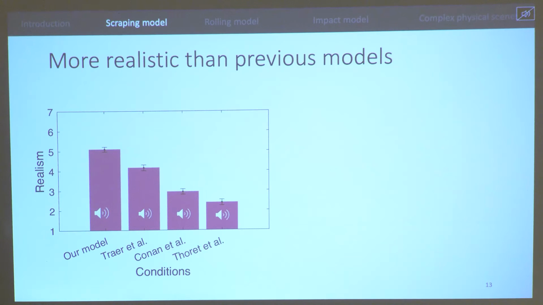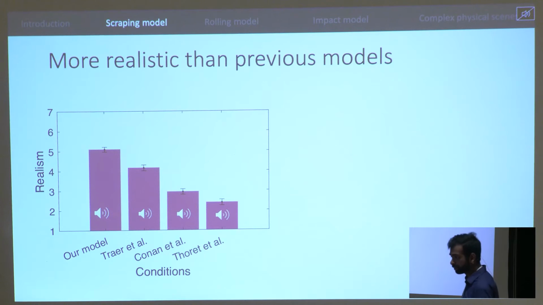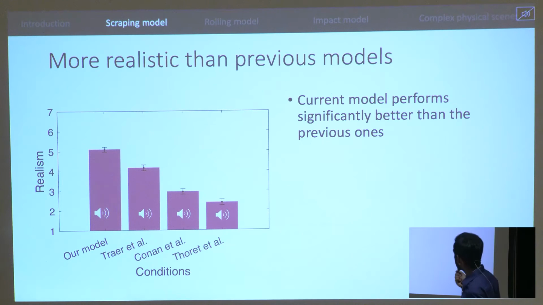So what we found when we ran this experiment on MTurk for 41 participants is that our model was rated more realistic than all of the previous models, with Trier et al. coming in second. So the current model performed significantly better than the previous ones on this reported realism scale.